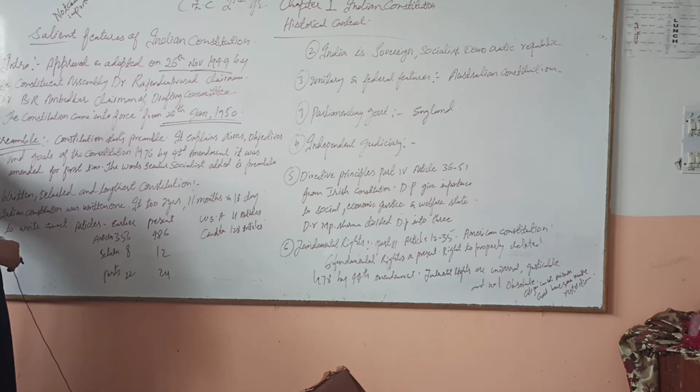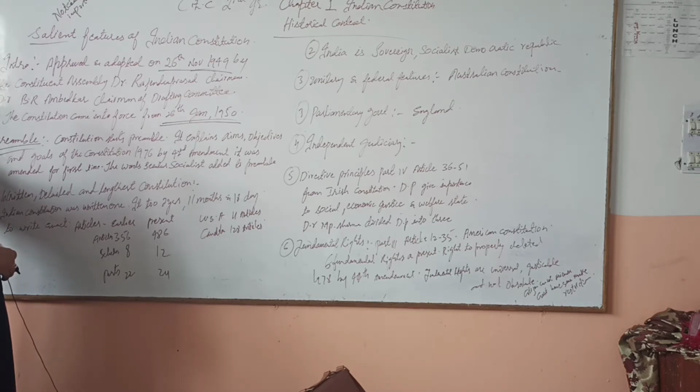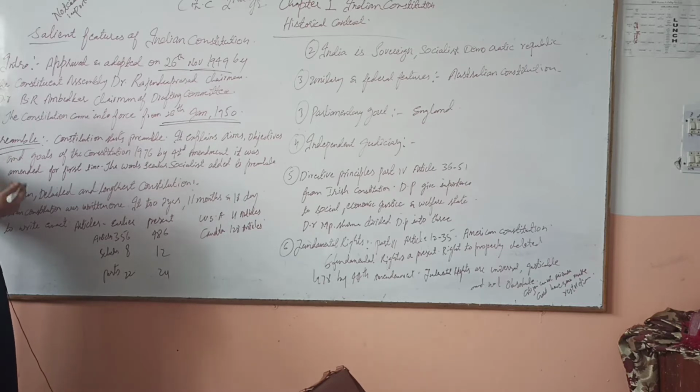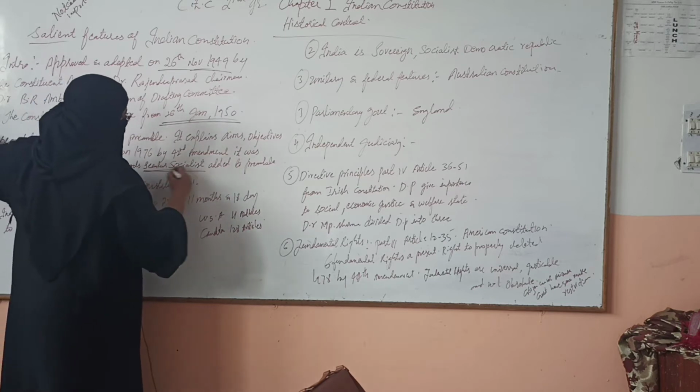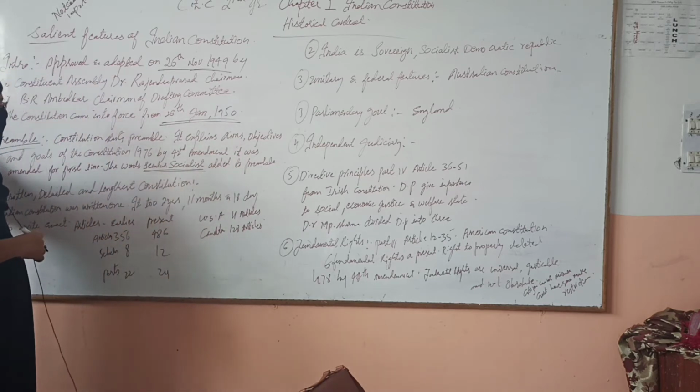In 1976, by the 42nd Amendment, it was amended for the first time. The 42nd Amendment means the 42nd modification. Amendment means some modification or some changes in the Constitution. So the changes were made for the first time in 1976 by the 42nd Amendment, and this amendment was done to add the words secular and socialist to the preamble. So by this amendment, these two words, secular and socialist, were added to the Indian preamble.